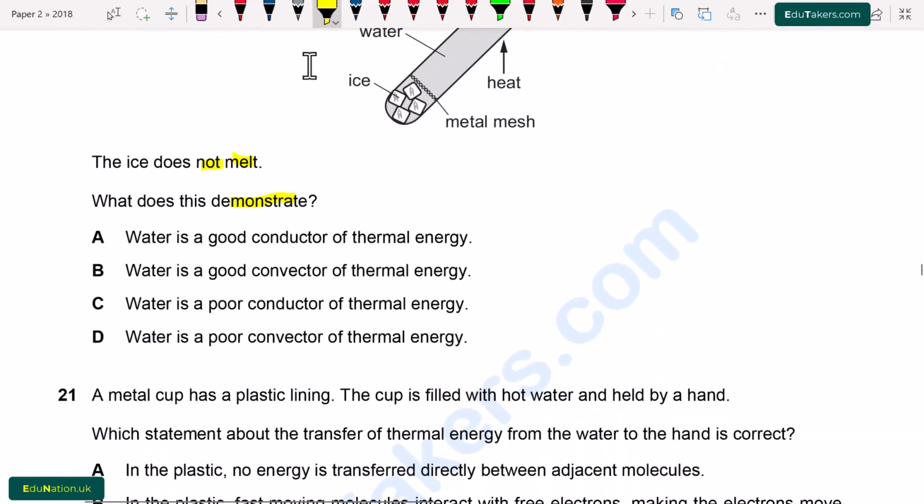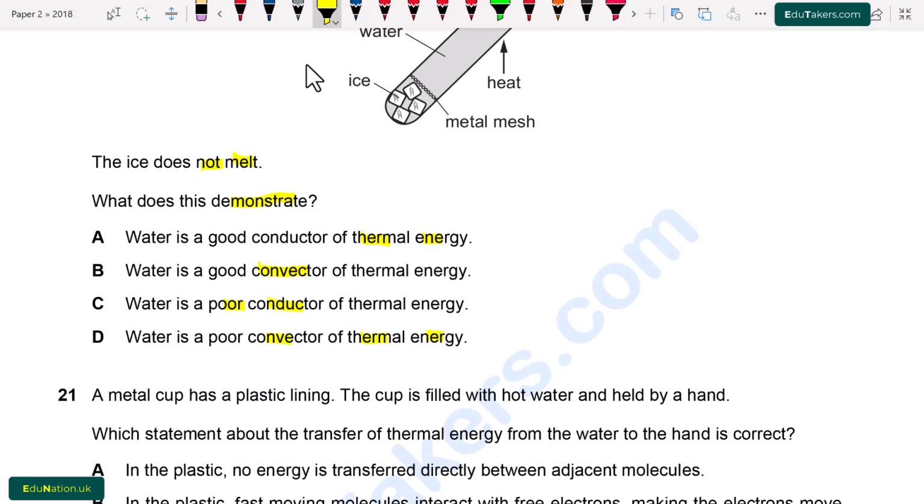Option A. Water is a good conductor of thermal energy. B. Water is a good convector of thermal energy. Option C. Water is a poor conductor of thermal energy. Option D. Water is a poor convector of thermal energy.